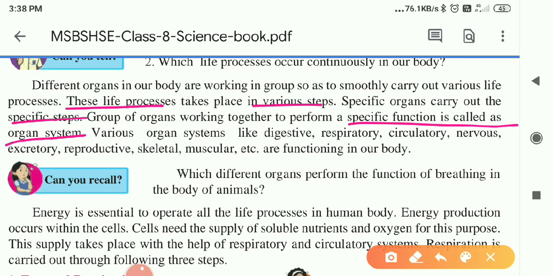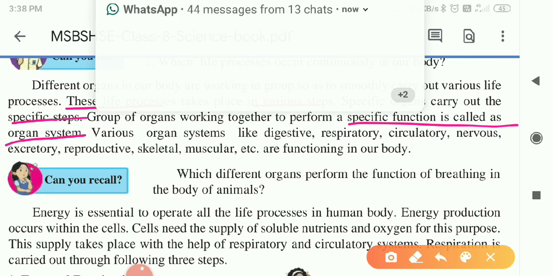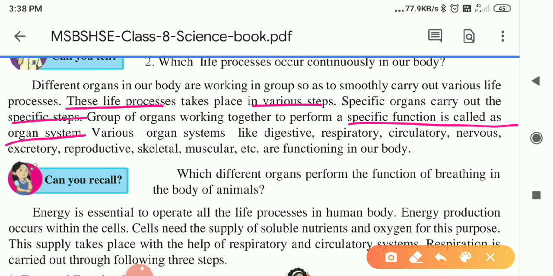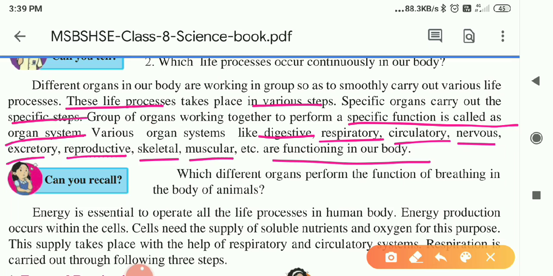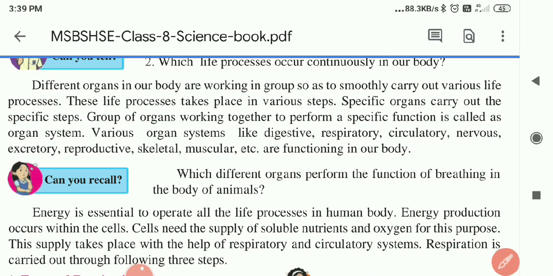These are the functions they are doing, and a group of organs working together to perform a specific function is called an organ system. Various organ systems, like the digestive system, respiratory, circulatory, nervous system, excretory system, reproductive system, and skeletal or muscular system, are functioning in our body.